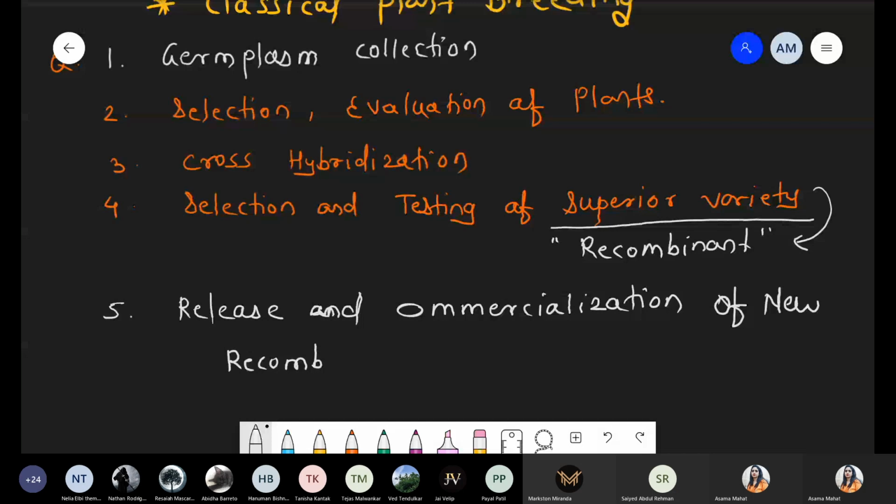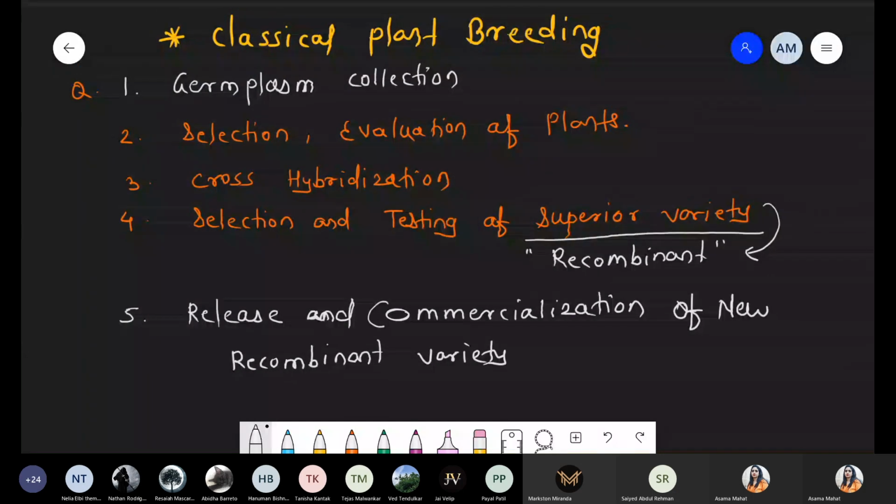So these are the basic 5 steps with respect to the classical plant breeding method. Now we start with the first point, germplasm collection. And germplasm collection we are taking quite detailed, because whatever question is coming from plant breeding, that question is coming from this point, that is germplasm collection. Okay. So once you finish this point, then tell me, I'll continue the next part.